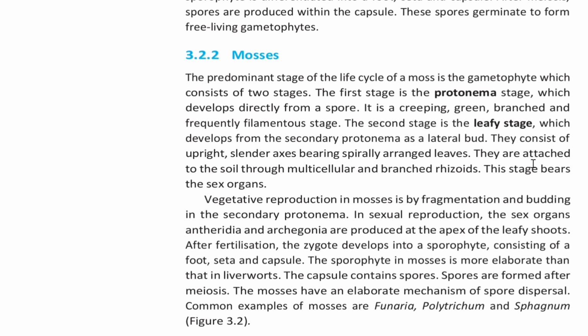After fertilization, the zygote develops into a sporophyte consisting of a foot, seta, and capsule. The sporophyte in mosses is more elaborate than that in the liverwort. The capsule contains spores. Spores are formed after meiosis. The mosses have an elaborate mechanism of spore dispersal. Common examples of mosses are Funaria, Polytrichum, and Sphagnum.